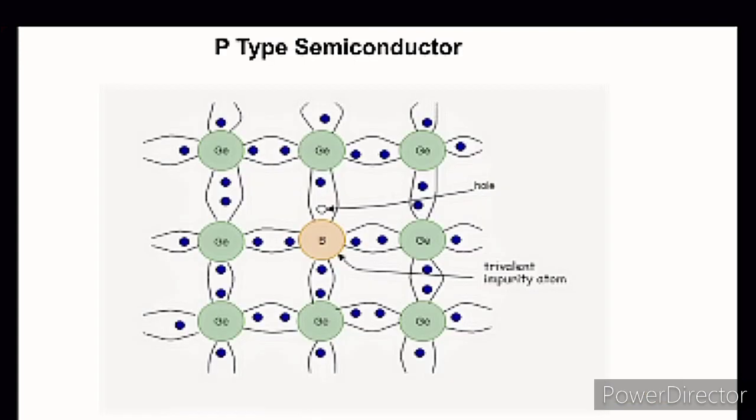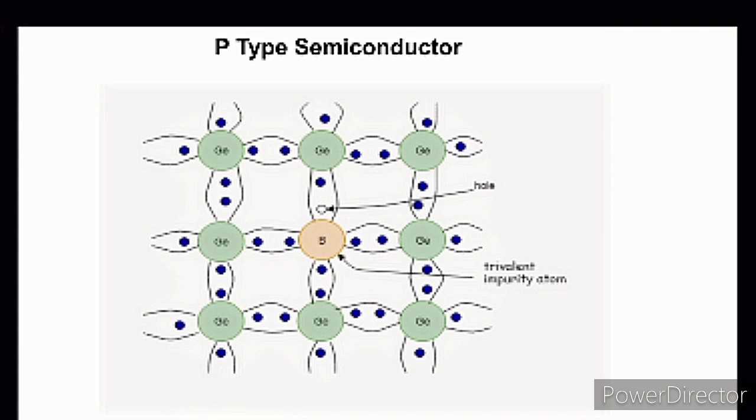The other extrinsic semiconductor is the P-type semiconductor, and we can take germanium as another example. In germanium, similar to silicon, there are 4 valence electrons in the outermost shell. At this time, a trivalent impurity atom is added to the intrinsic semiconductor. It means boron, which has 3 valence electrons in the outermost orbit, is added to the pure semiconductor.